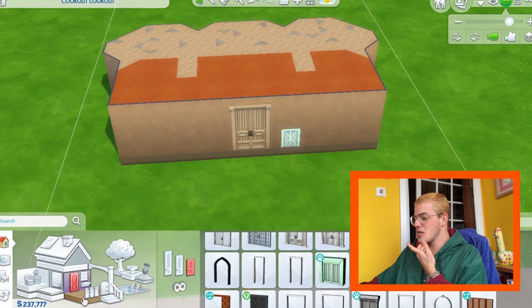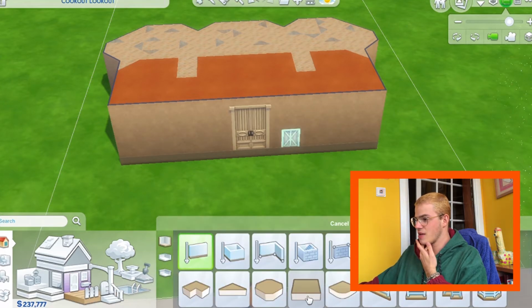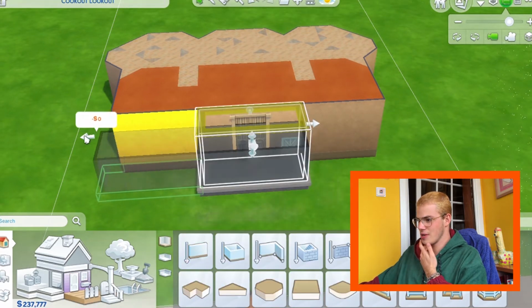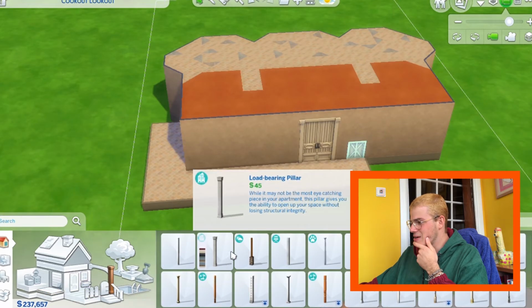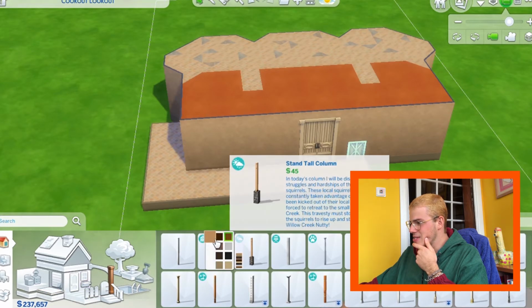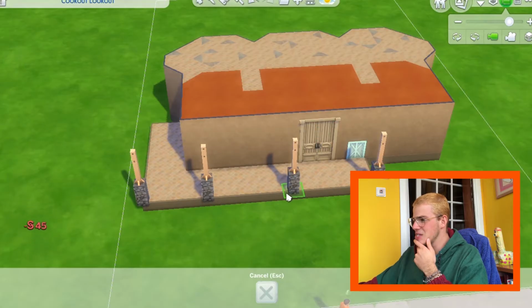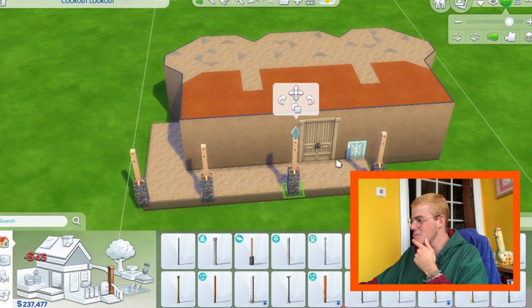Now let's give me a porch just because I can afford it. What about a wraparound? That could be good. Let's put some columns. I think any column is good. Maybe this one looks a bit more like bread because it's got the rocks and the rocks kind of look like bread. I've said bread so many times. Are they evenly spaced? No. Do I care? Probably not.